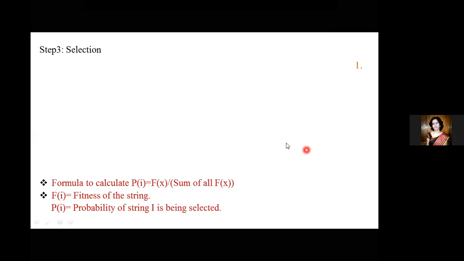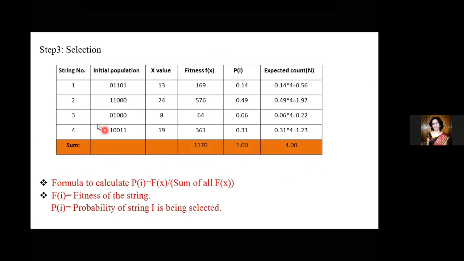Then going to the third step. The third step is a selection step. Now we're going to select one value which is the optimal out of all the values. So there's a table. Here we have the string numbers 1, 2, 3, 4. The initial populations are nothing but the 4 random binary numbers that I have selected. X value is the respective integer value of these binary numbers. Then fitness is the squaring of these X values.